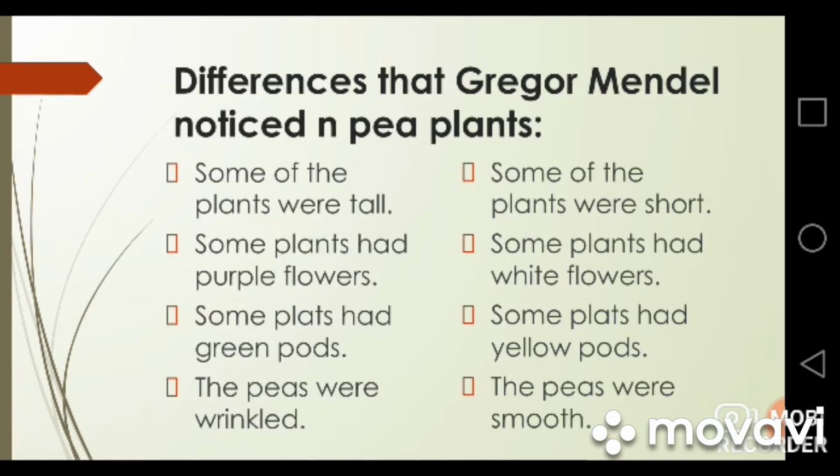Let's discuss the differences that Gregor Mendel noticed in the pea plants. First of all, he noticed that there is a difference of height in the plants. Some plants were tall while others were short. Secondly, he noticed that the color of the flowers was also different. Some of the flowers were purple while others were white. Some pea pods were green and some were yellow in color. And he also noticed that some of the peas were wrinkled while the others were smooth.